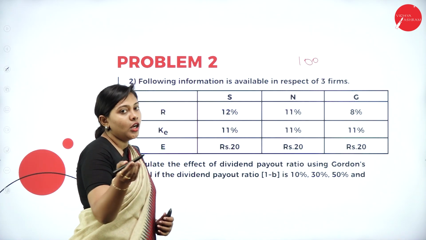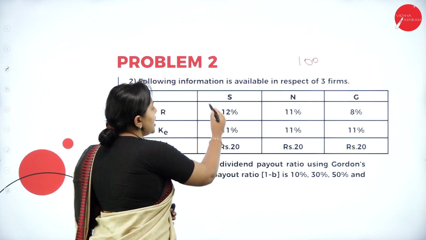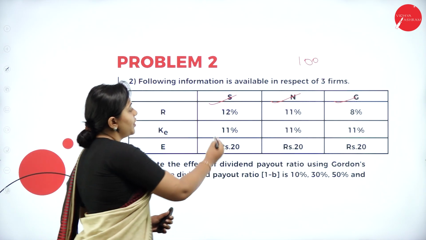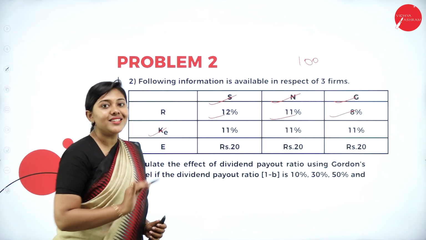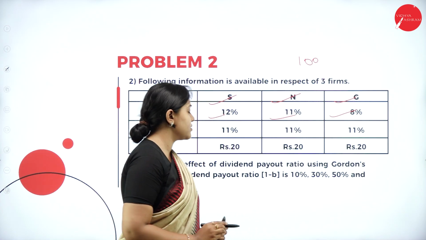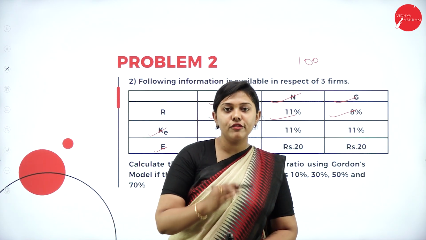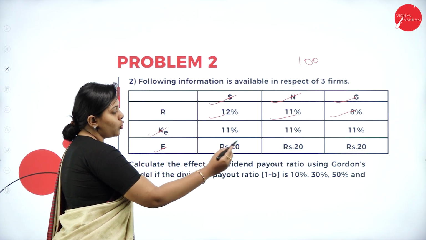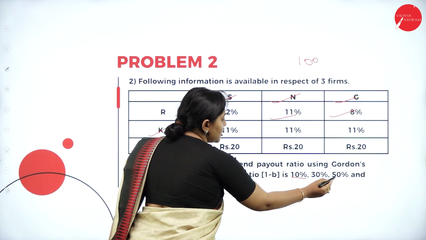So let us read out the question carefully. The following information is available in respect of 3 firms: S firm, N firm, G firm. The return is different: 12%, 11%, 8%, and the cost of capital is the same for all: 11%, 11%, 11% for all the 3 cases. Your earnings is also the same for all the 3 cases, that is ₹20. Calculate the effect of dividend payout ratio using Gordon's model if the dividend payout ratio is 10%, 30%, 50%